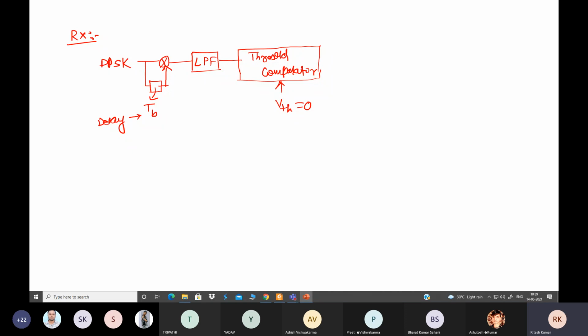So the average of the input should be there, and that average is VTH equal to 0. You can expect 1 or 0 here in both cases. When the input is greater than VTH, it is 1, and when less than VTH, it is 0.